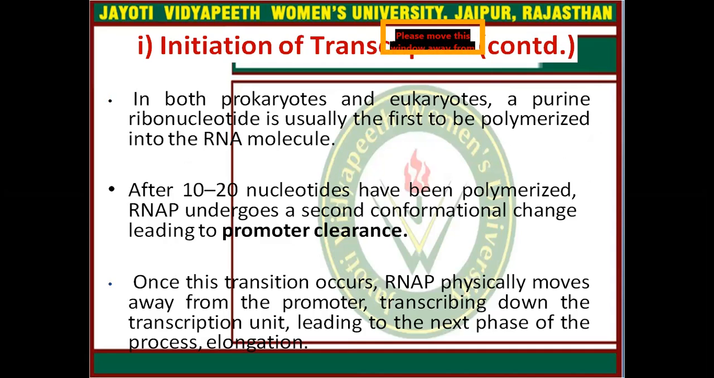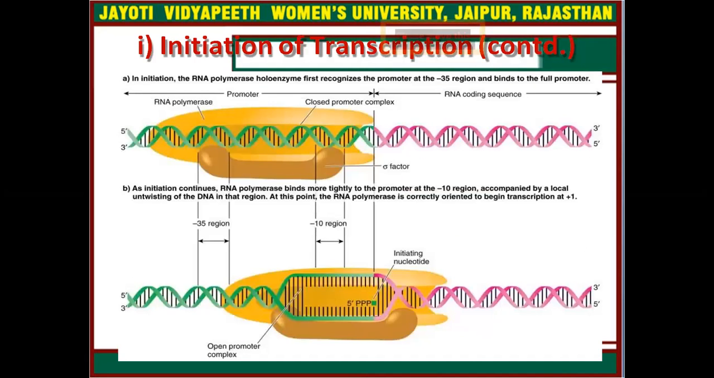After 10 to 20 nucleotides have been polymerized, RNA polymerase undergoes a second conformational change leading to promoter clearance. Once this transition occurs, RNA polymerase physically moves away from the promoter and transcribes down the transcription unit, leading to the next phase of the process, which is known as elongation. This is the flow diagram of the initiation of transcription process.